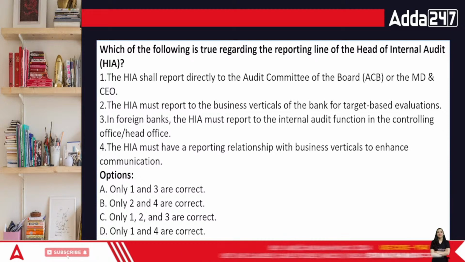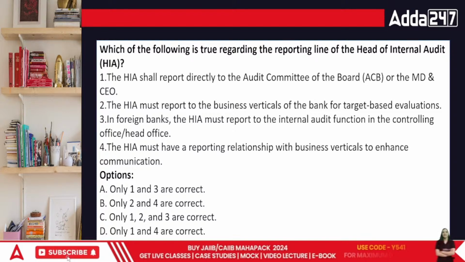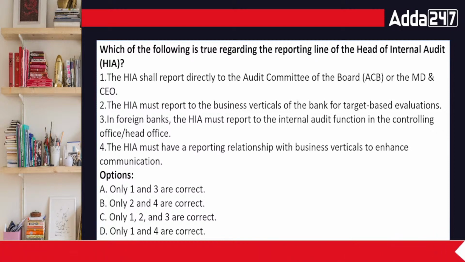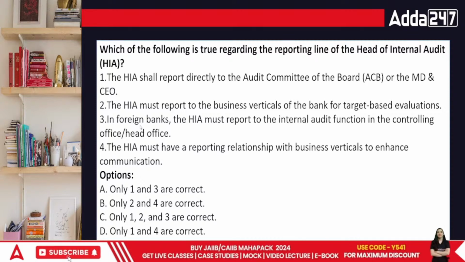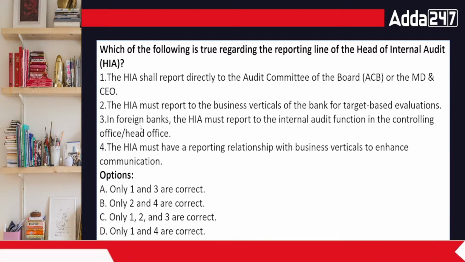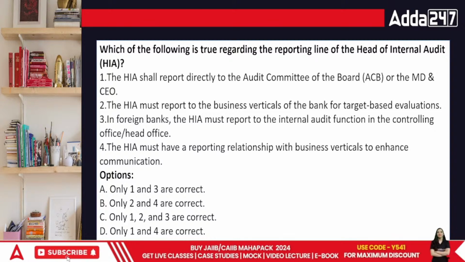In foreign banks, HIA must report to the internal audit function in the controlling office or head office. HIA must have a reporting relationship with business verticals to enhance the communication. So, in this case, what is correct and what is wrong, everyone? Only 1 and 3, only 2 and 4, or only 1, 2 and 3, or the next part is 1 and 4. What's going to be the correct answer?